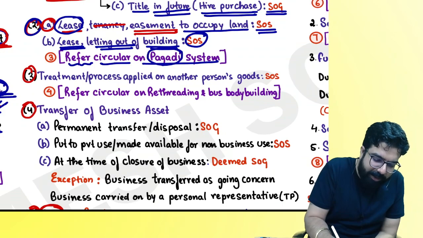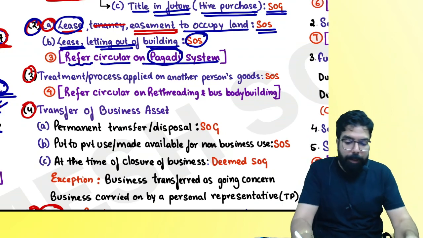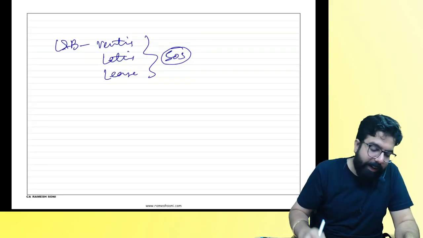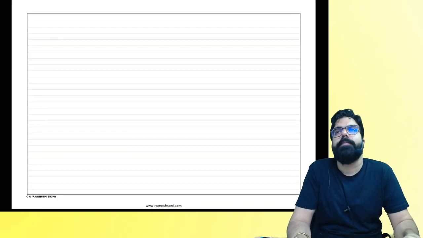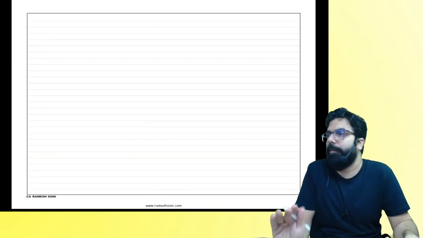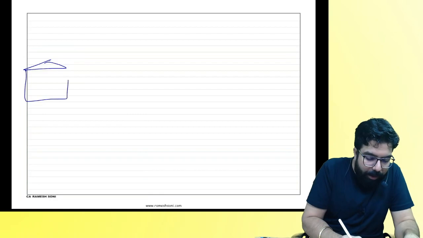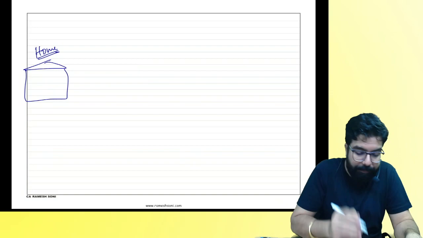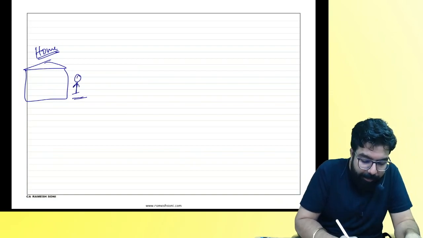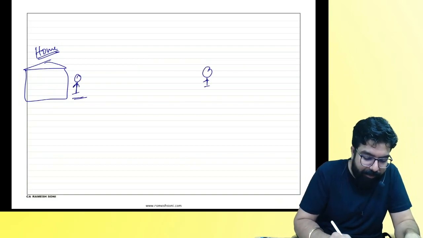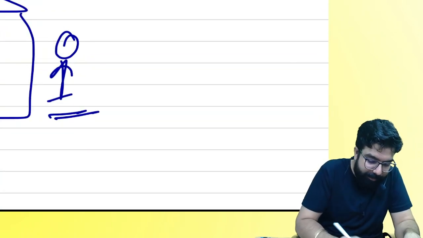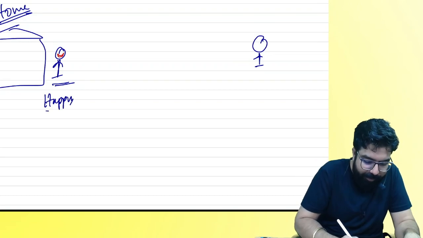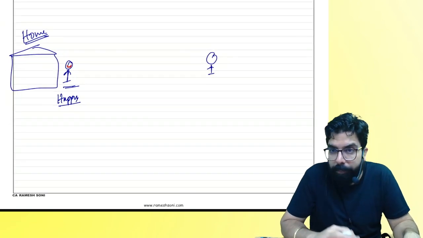Let's understand Pagdi system, everyone. What do you mean by Pagdi system? People over here. Let's understand what do you mean by Pagdi system. For an example, people over here, I have a home. I have a residential home which is there. Okay? One person came and told me, supposingly, I am Mr. Happy. Who am I, everyone? Happy. I have a home. Okay?